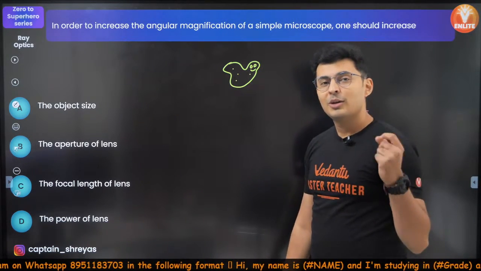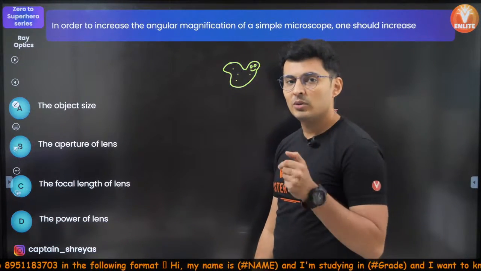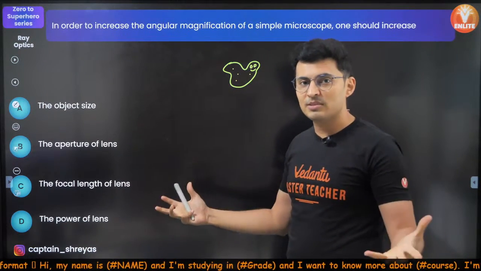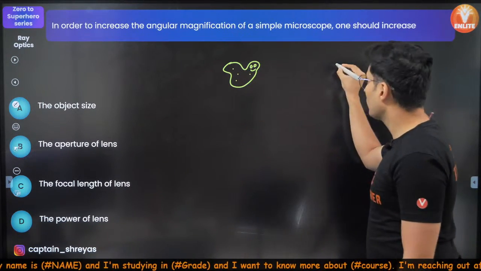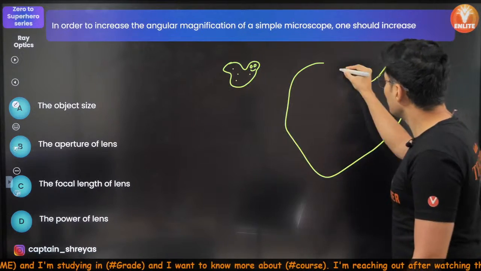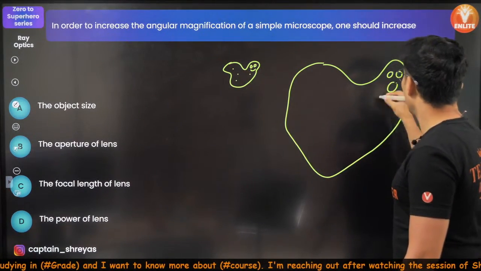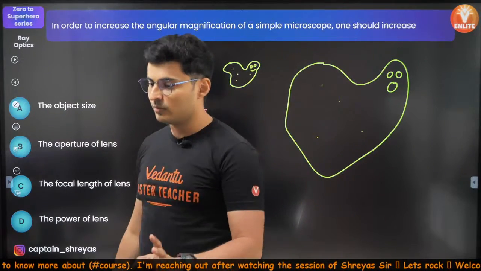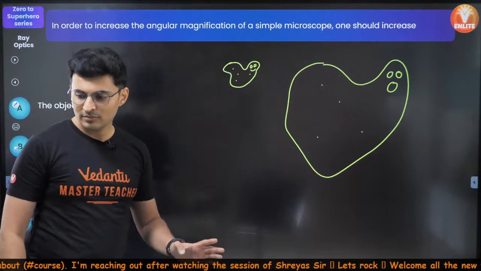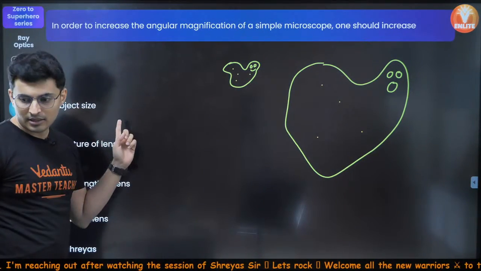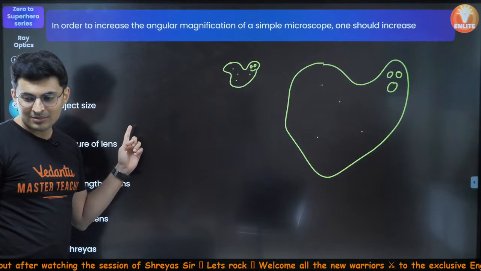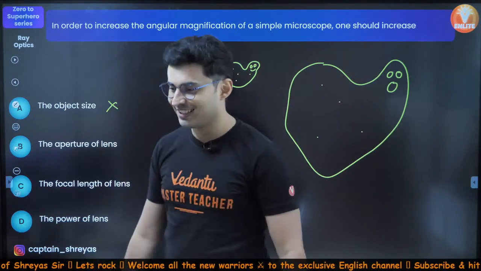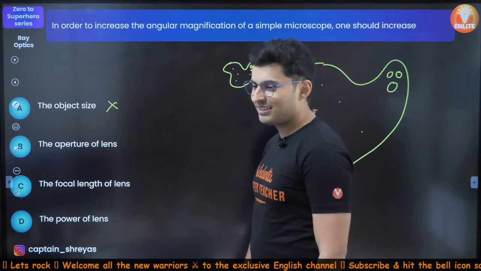What will you do? You are going to feed the amoeba so that it will become fat. Once the amoeba becomes fat, it will look like this, and then even using a magnifying glass you will be able to see it. So you are going to increase the object size? Obviously not. How will you do that? No. Aperture of the lens.